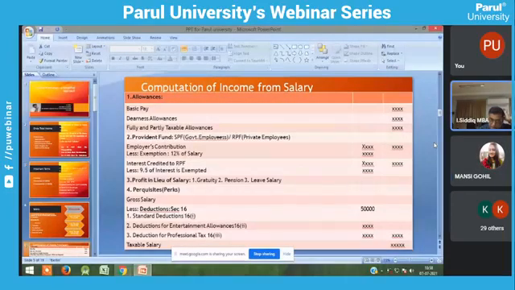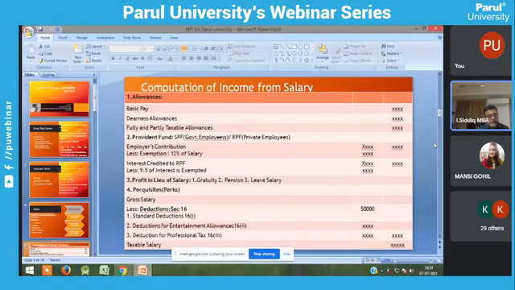The third one is profit in lieu of salary. There are three components under this heading. The first one is the gratuity. The second one is pension. The third one is leave salary. Okay, that's all. So we are going to discuss one by one.